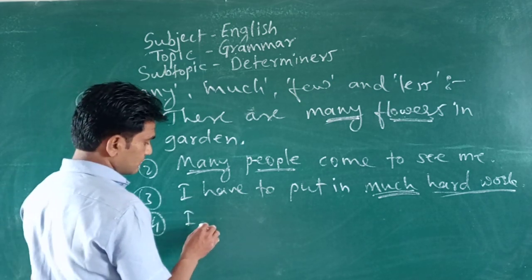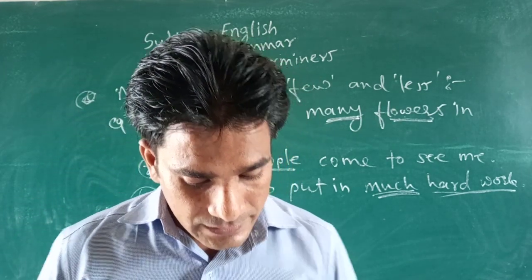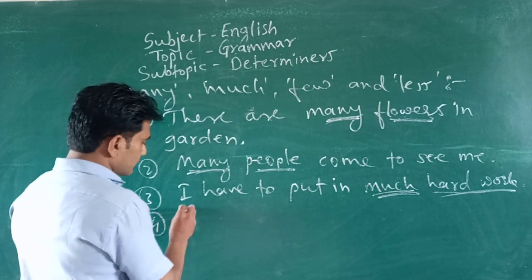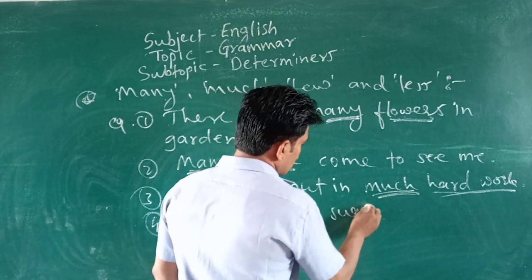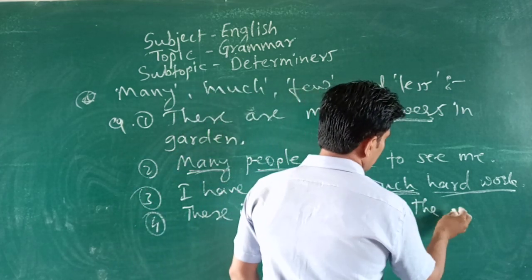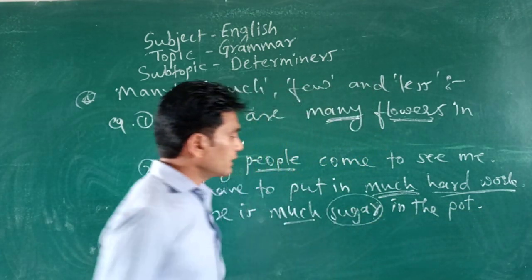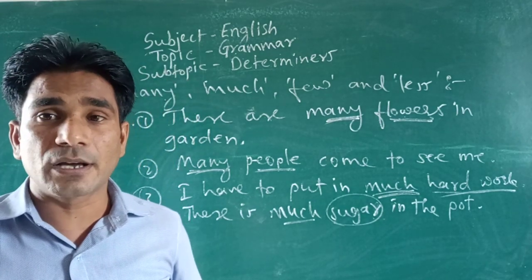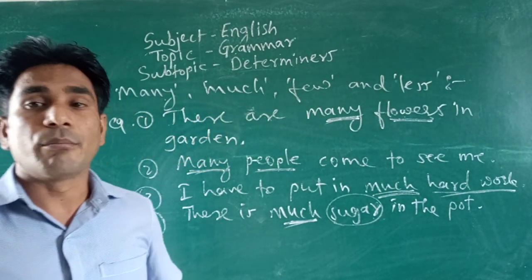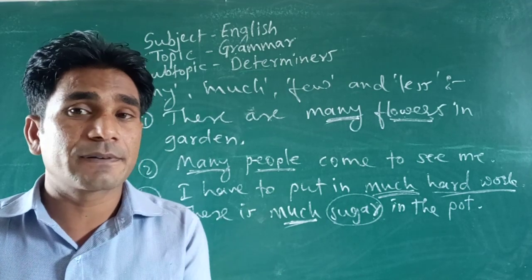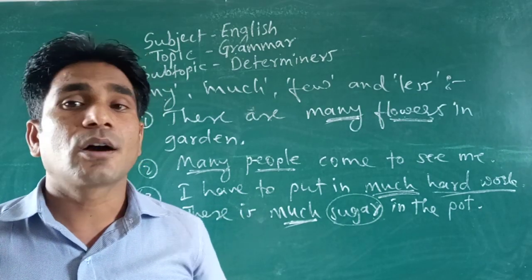Or simply you can say that there is much sugar in the pot. Look at there, sugar is an uncountable noun, and that's why before it we have used much. So as I told you, the difference between much and many: many before countable nouns and much before uncountable nouns.